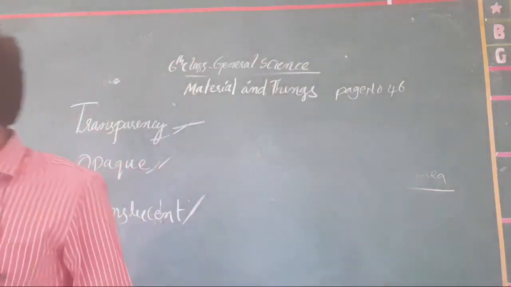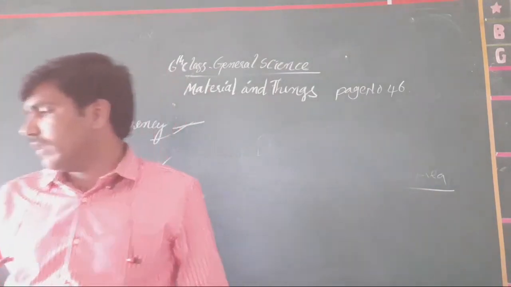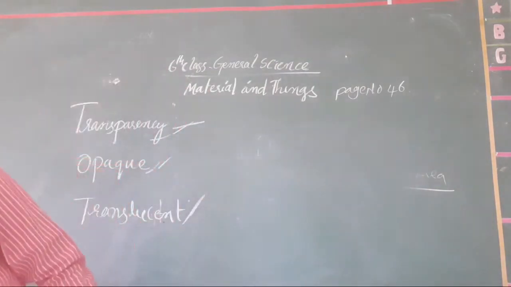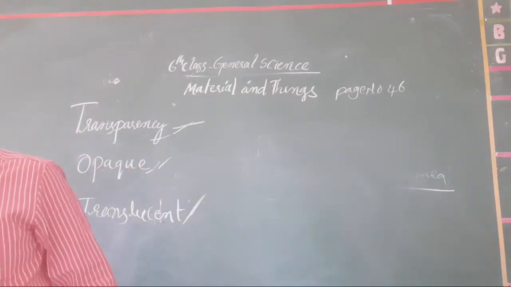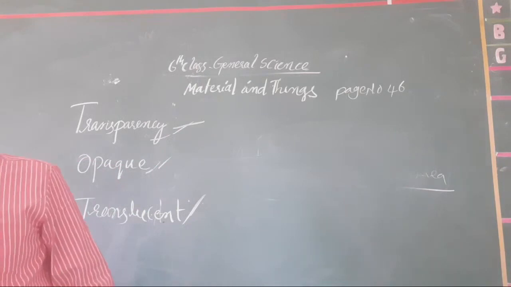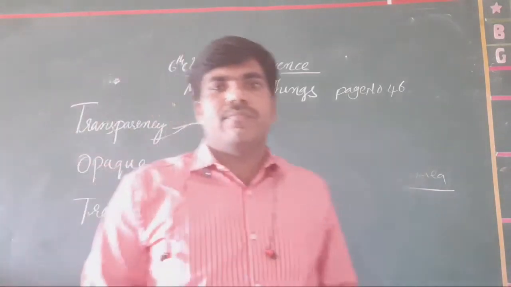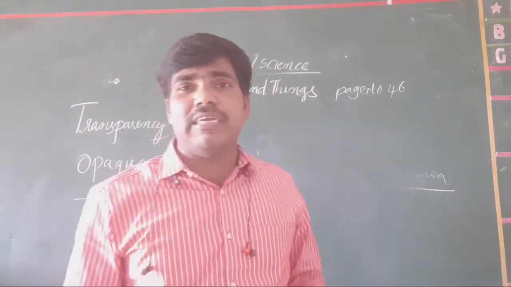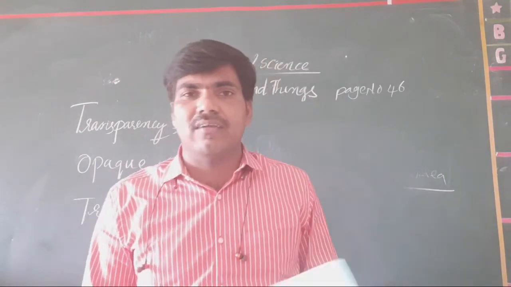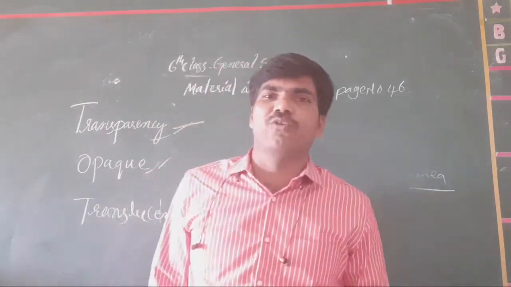Next, we are going with another topic of our lesson that is very, very important to you, that is about other properties of light. Before going to other properties of light, I have already given density; the meaning of density you will get later. Density is nothing but number of particles for the volume.